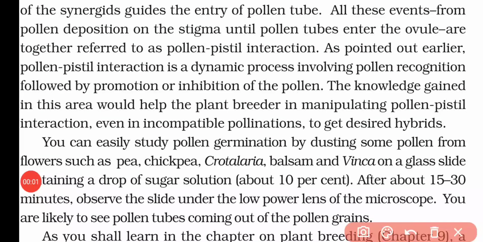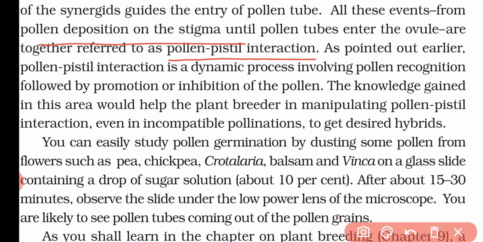Now all the events, from the pollen landing on the stigma, the stigma accepting the pollen grain, the pollen grain germinating, producing the pollen tube, and the pollen tube entering the ovule, all this process is included in the pollen-pistil interaction, and it is a dynamic process.